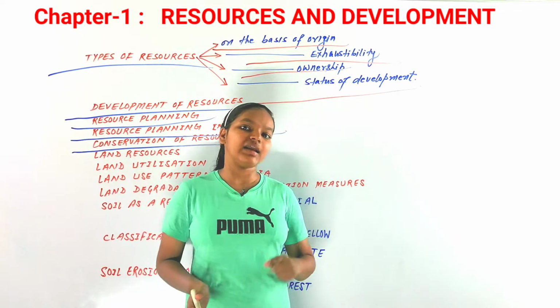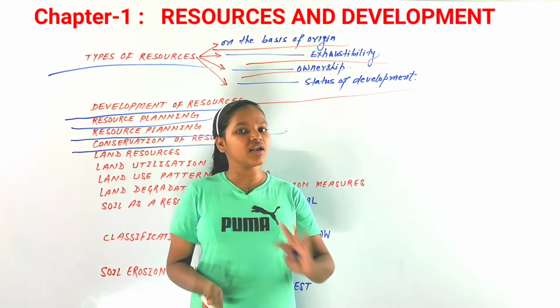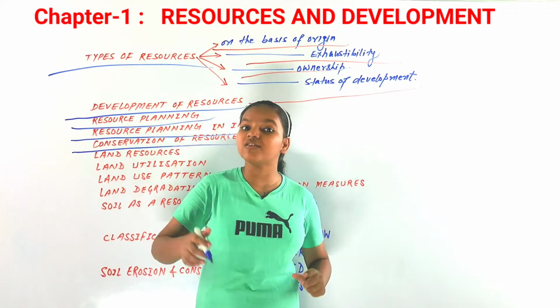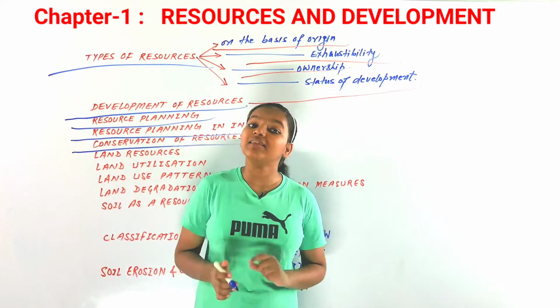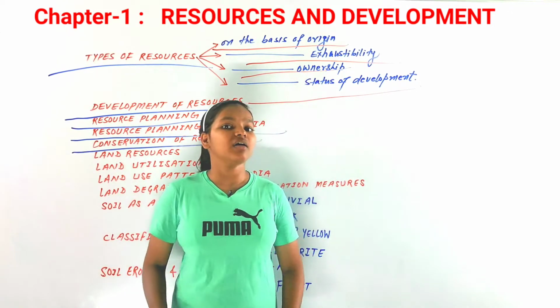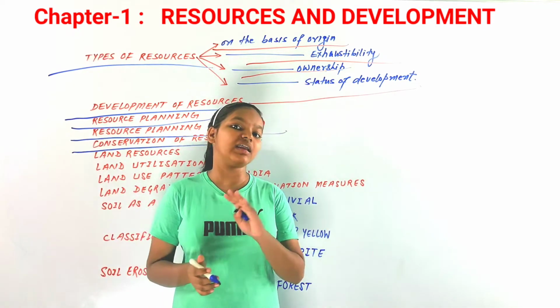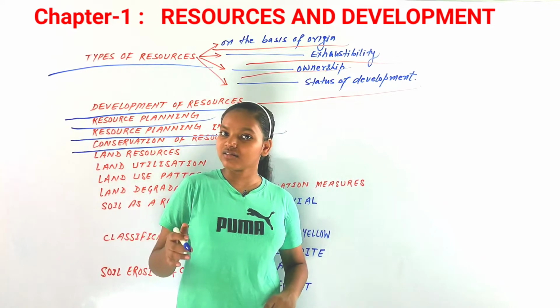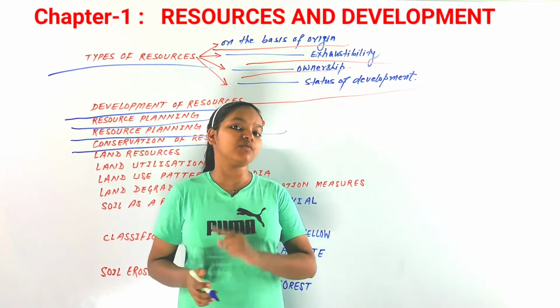There are resources enough for what a man needs for his survival, but nothing is sufficient for anyone's greed, because greed can never be satisfied. Once it is satisfied, it becomes more, and it becomes a vicious cycle.